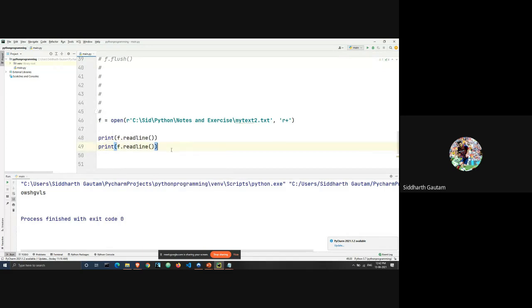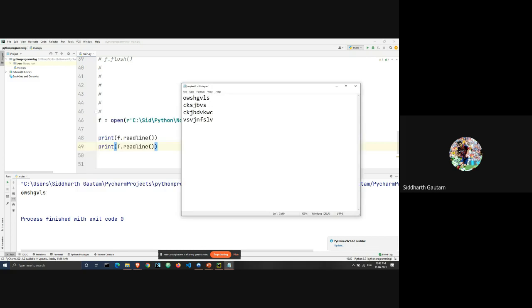I want you all to take a guess what will happen now. Will I just get the same output once again? Will I get the same line printed again, or will I get something different?